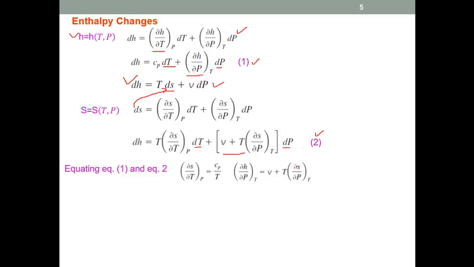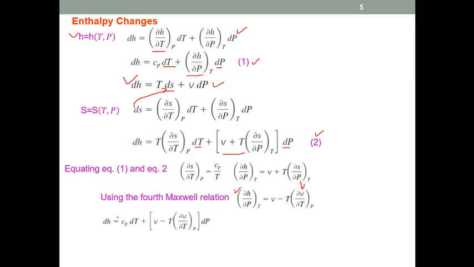Now if we replace this using the Maxwell fourth relation, we have partial S by partial P equal to minus partial V by partial T at constant pressure. So that's the second term. If we put this second term here, the change in enthalpy will be equal to Cp dT plus this term.